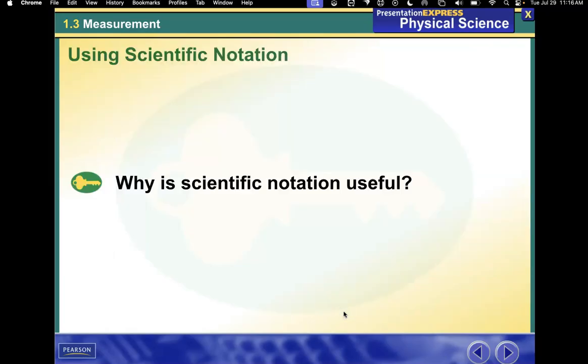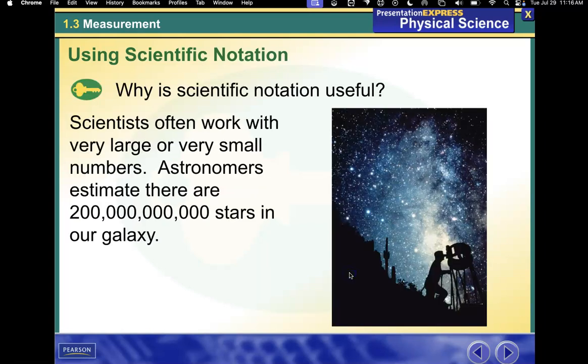Scientific notation. Why is scientific notation useful? Scientists often work with very large or very small numbers. Astronomers estimate there are 200 trillion stars in our galaxy.